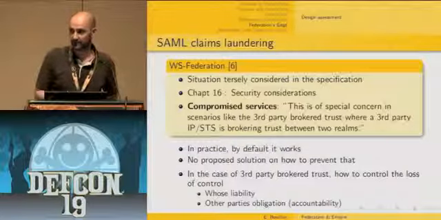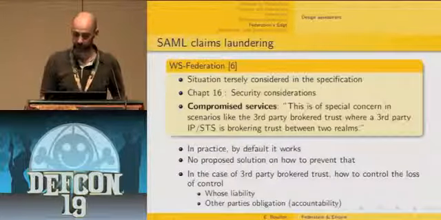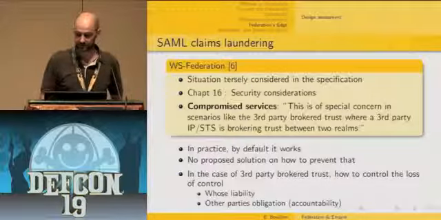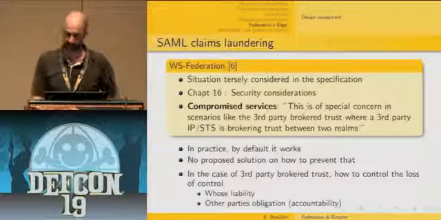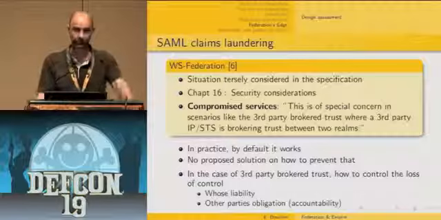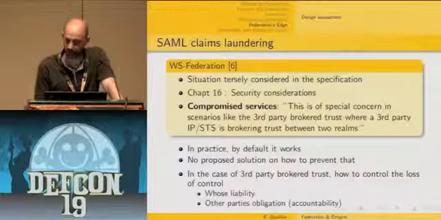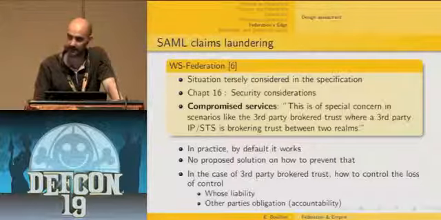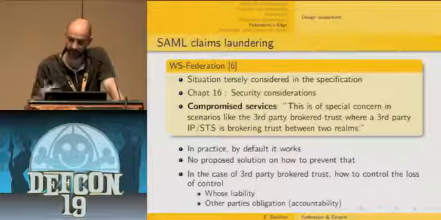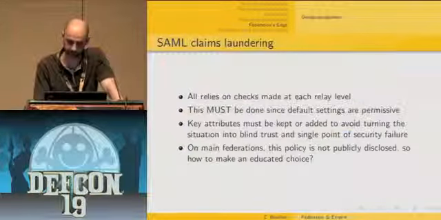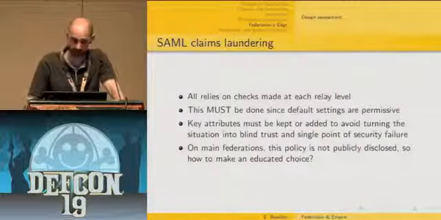But on the other hand, in practice, it works by default, and there is no proposed solution on how to prevent that. So in the case of a third-party broker trust, you need to control the loss of control. That means whose liability is involved, and what are the other parties' obligations? That's the concept I've called SAML claims laundering.